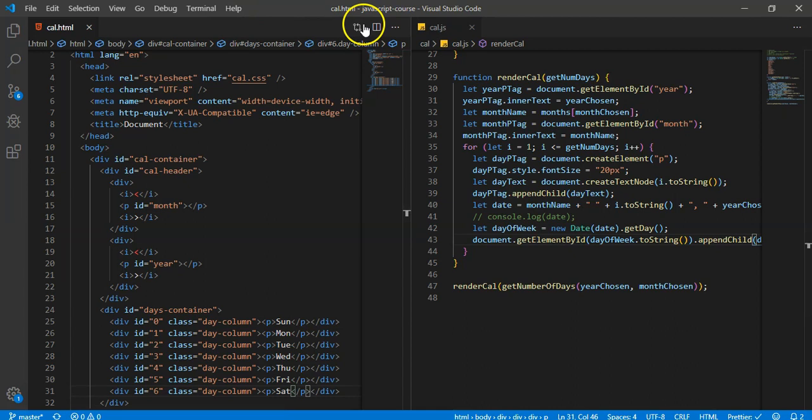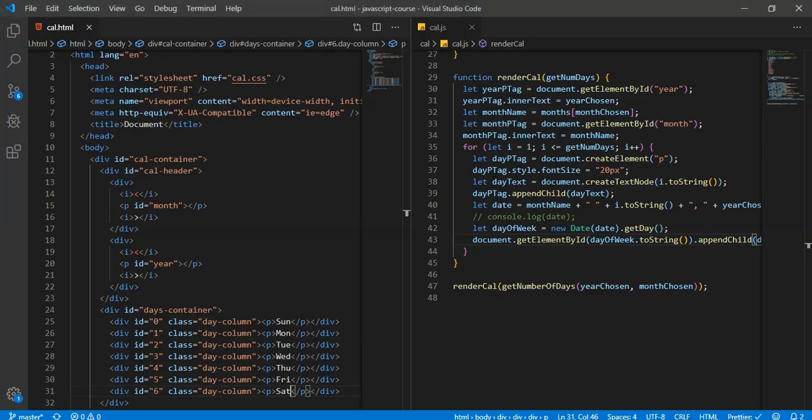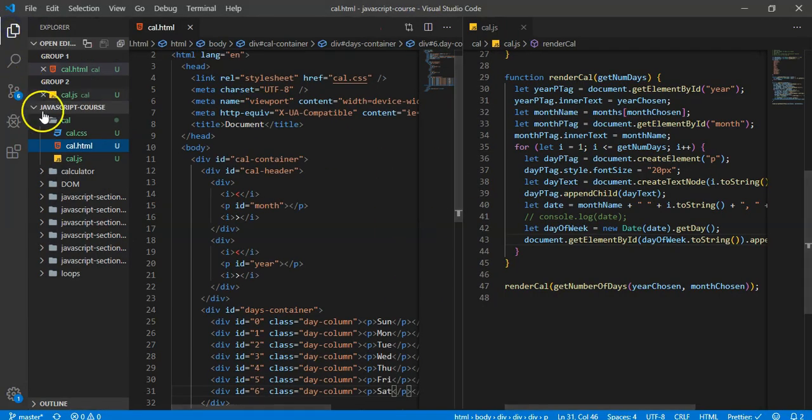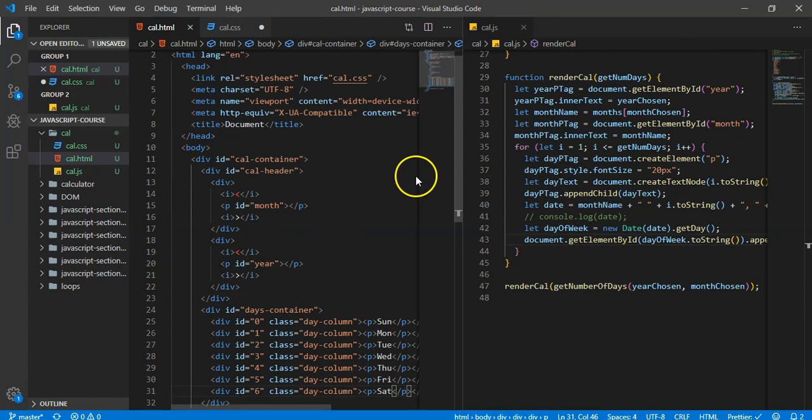So day column is not supposed to be flex. So I guess it's for some reason. So let's do, oh, because P's are display inline. Oh, that's gross. I shouldn't have done that. That's really bad. All right, so let's okay. I was like, what on earth is going on right now?